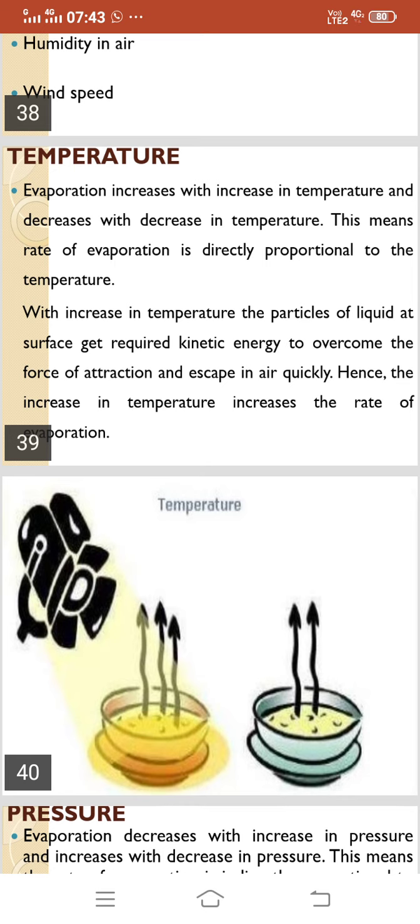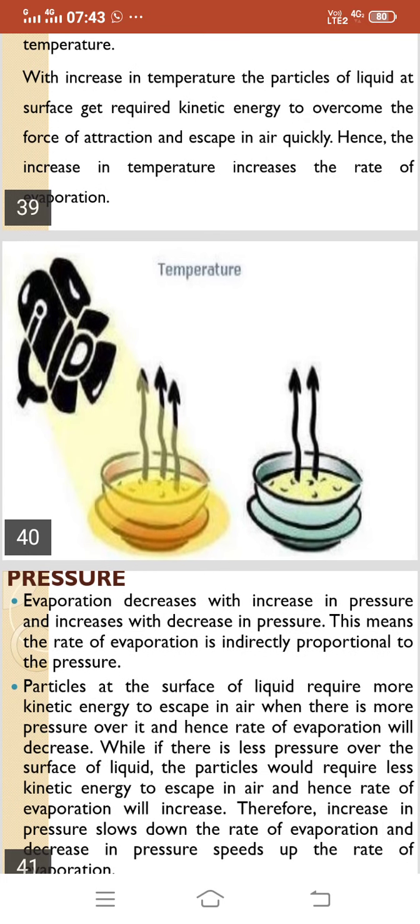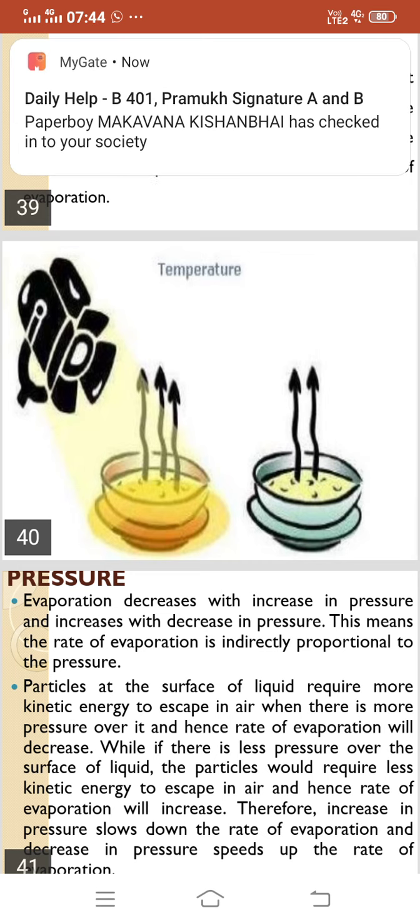You know, we were discussing in the last lecture the factors affecting evaporation, and we have already discussed the first important factor which affects evaporation, that is temperature. So the second important factor which affects evaporation is pressure.